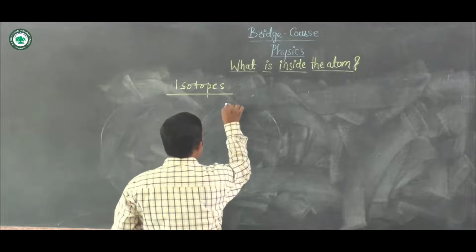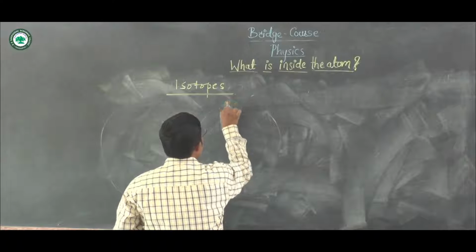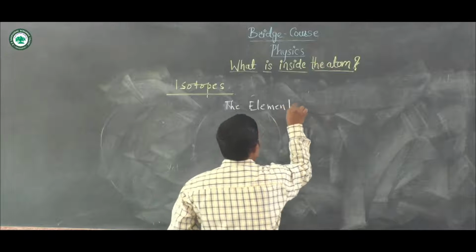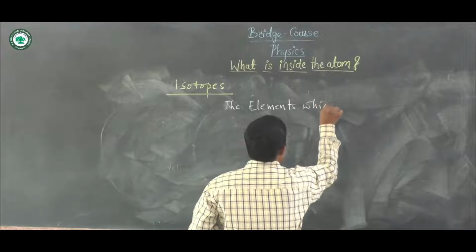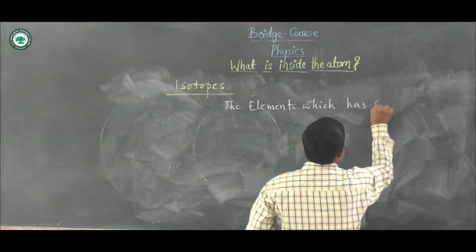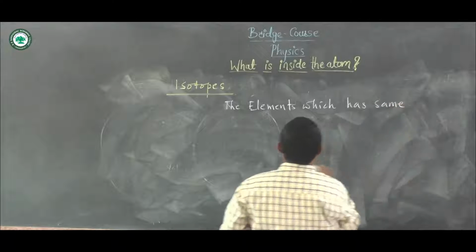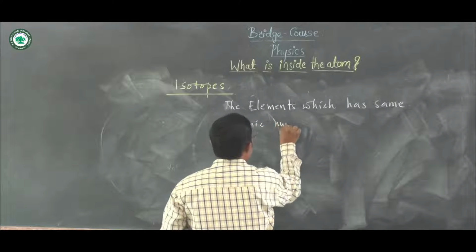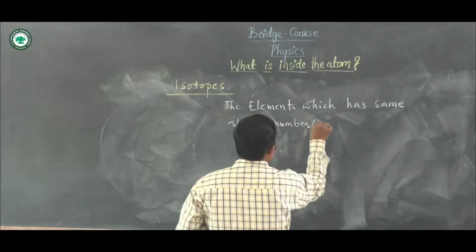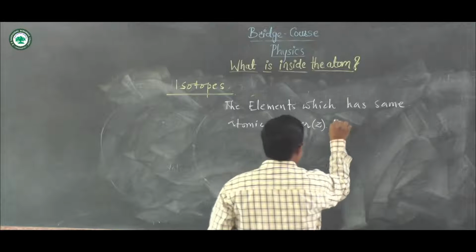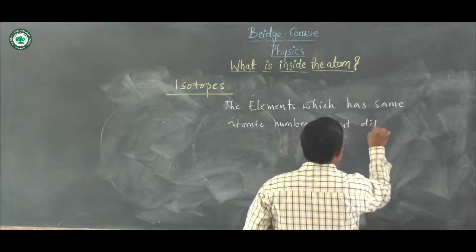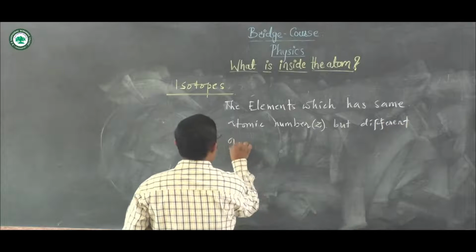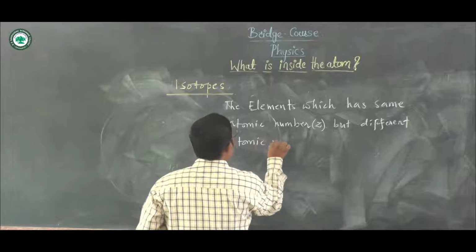Isotopes in nature are the elements which have the same atomic number, which is given by Z, but different atomic masses.